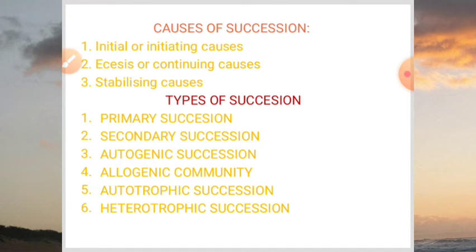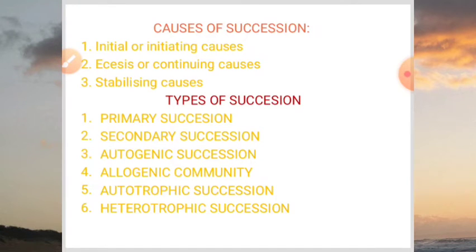Now, types of succession. There are different types of succession. First is primary succession. This primary succession, we can say, is a type of succession which occurs in an area which has previously been unoccupied by any type of vegetation. So it occurs in those areas which were devoid of any type of vegetation earlier. So primary succession occurs in primitive areas. In these areas, for the first time some vegetation is coming up.